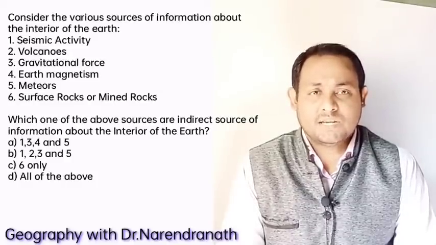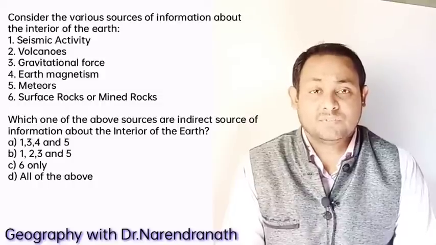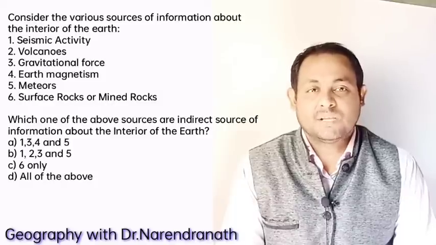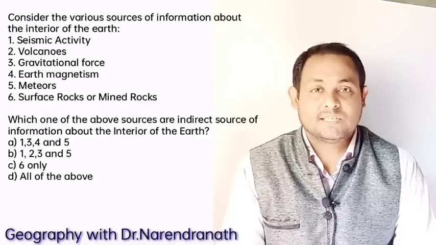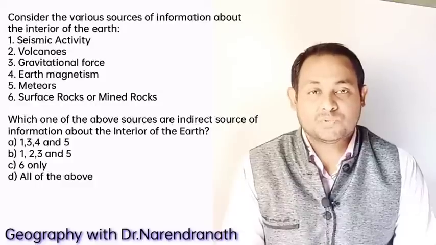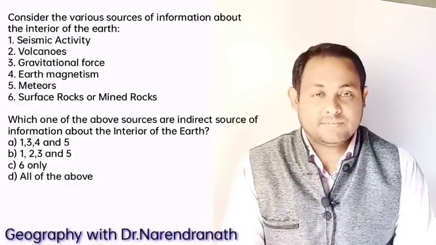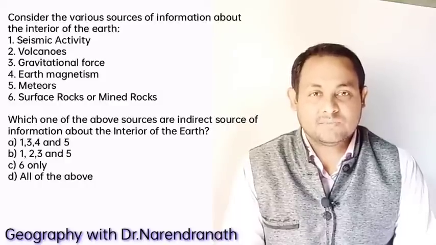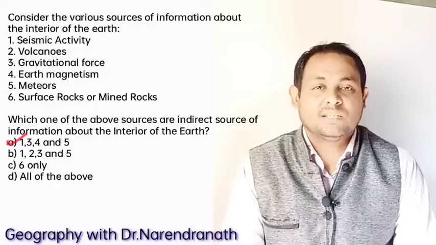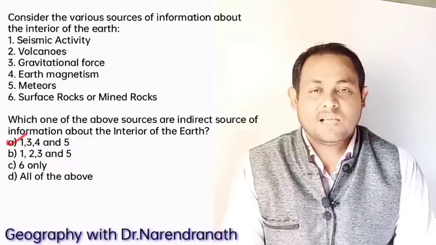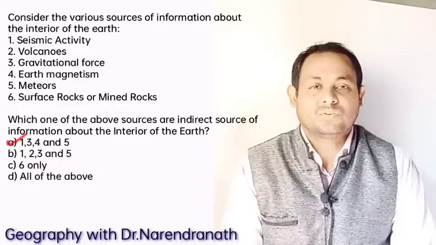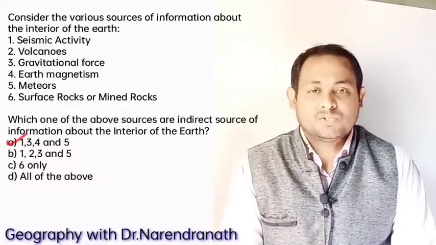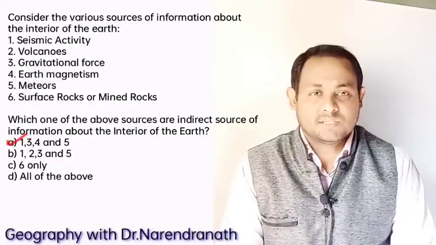The material and structure observed in meteors are similar to those of the earth, and these solid bodies develop out of material similar to our planet. Other indirect sources include gravitation, magnetic field and seismic activities. So definitely the correct answer is A: 1, 3, 4 and 5 are correct. So the answer is option 1.